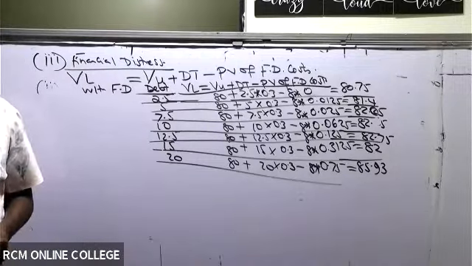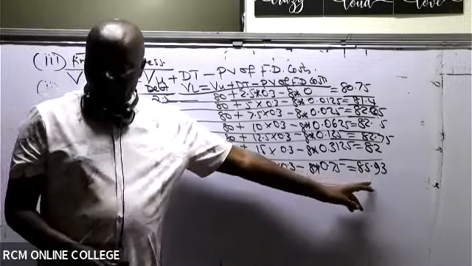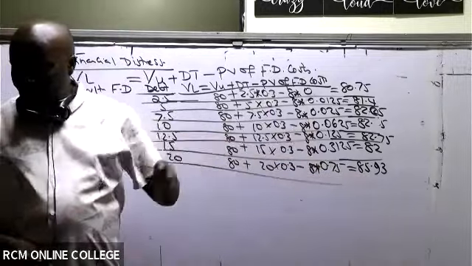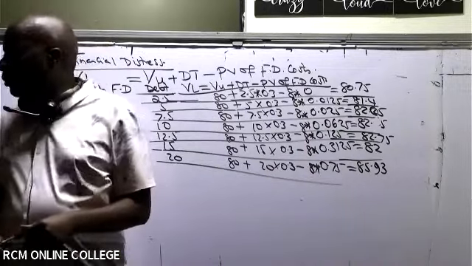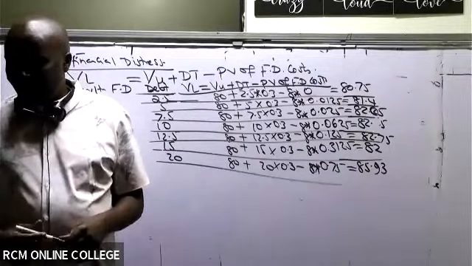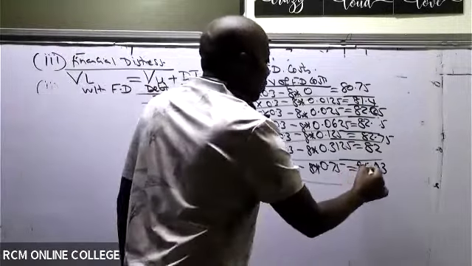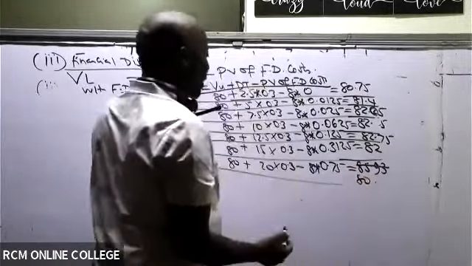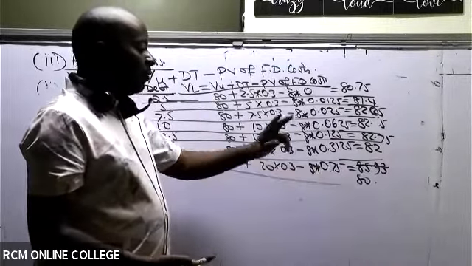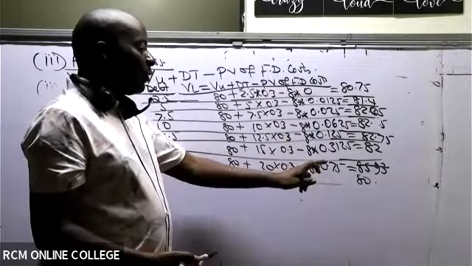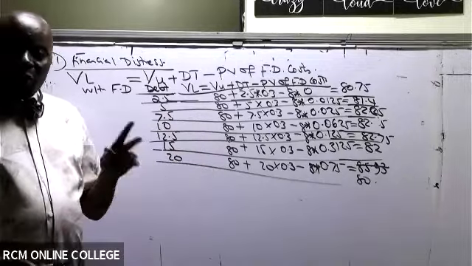The last one I'm being given as 80. The last one is supposed to be 80, is that correct? Where did 85.93 come from? If you made an error, you need to check your calculation very well. We simply take 80 plus 20 times 0.3 minus 8 times 0.75. Perhaps you missed out and wrote 0.075. So 80 is correct.